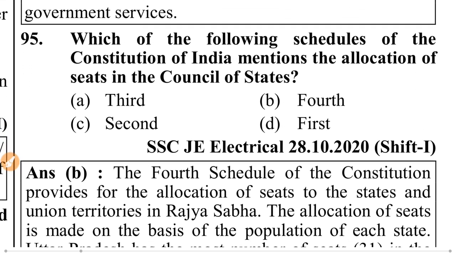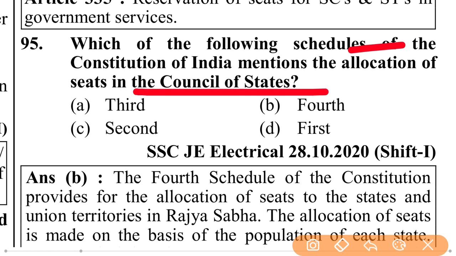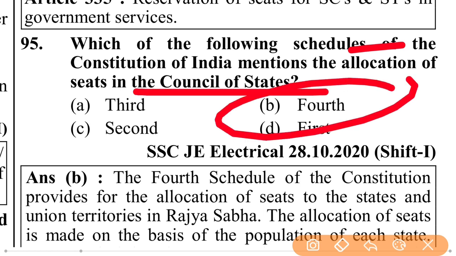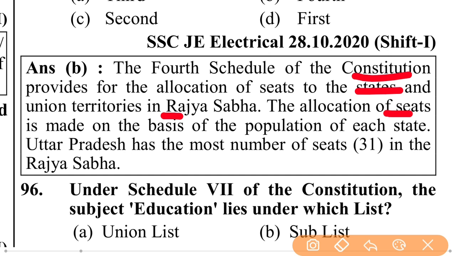Which of the following schedule of the Constitution of India mention the allocation of seats in the Council of States? That is fourth schedule. The fourth schedule of the Constitution provides for the allocation of seats to the states and union territories in Rajya Sabha. The allocation of seats is made on the basis of the population of each state. Uttar Pradesh has the most number of seats, 31, in the Rajya Sabha.